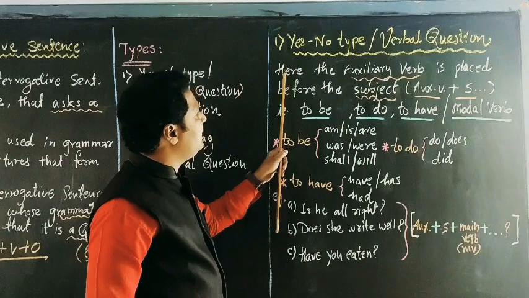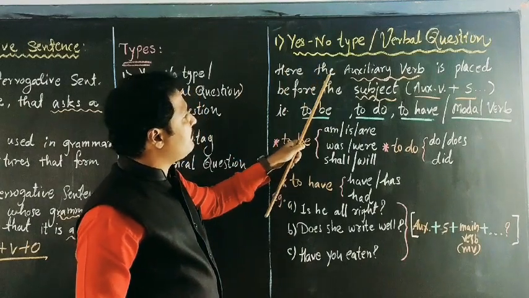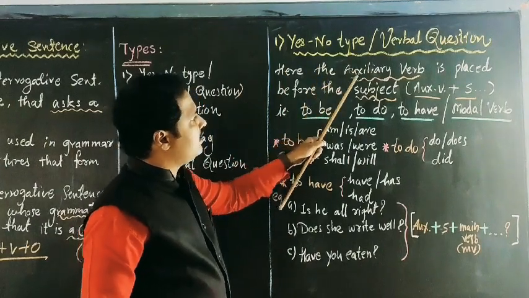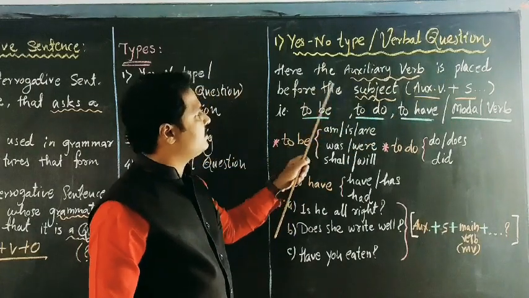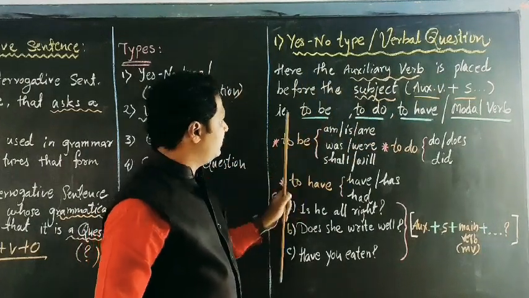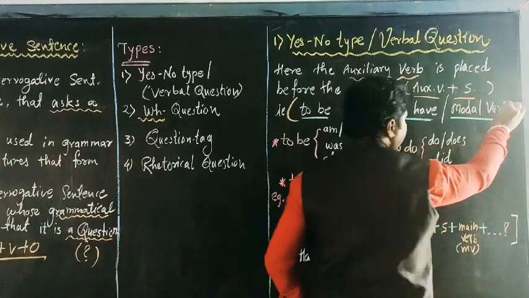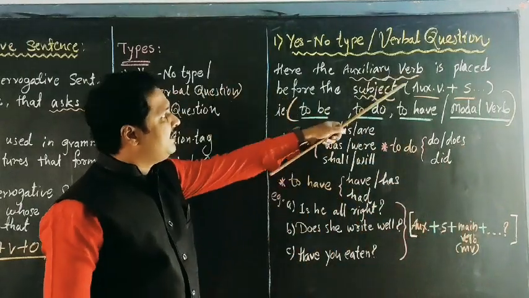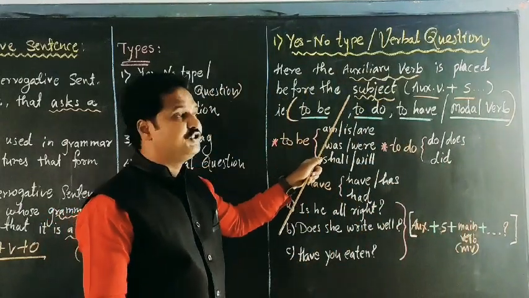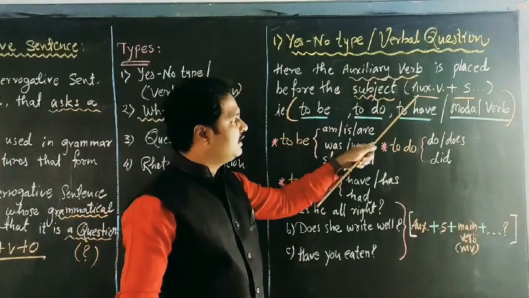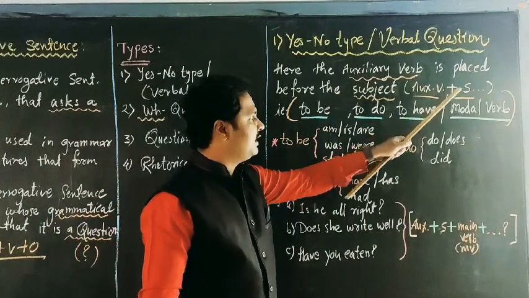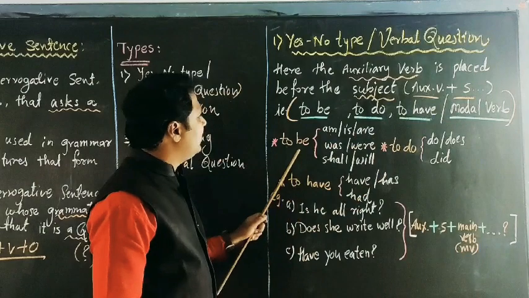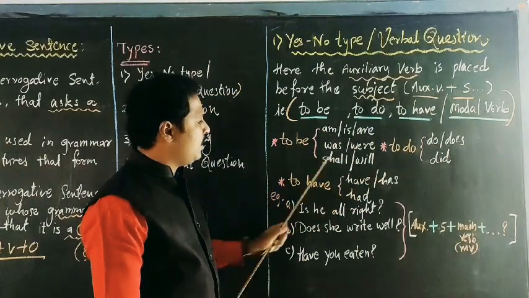So once again, see the yes no type question or verbal question: the auxiliary verb or the modal verb is placed before the subject. It starts with auxiliary verb plus subject. The auxiliary verbs are to be, to do, and to have.